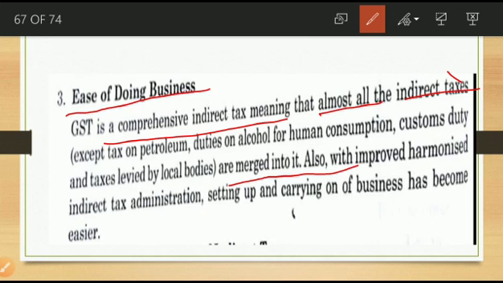So GST is a comprehensive indirect tax, meaning almost all indirect taxes are merged into GST, but in certain cases certain taxes are not included.